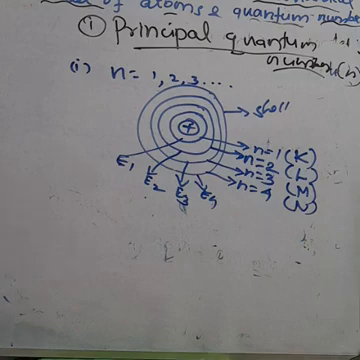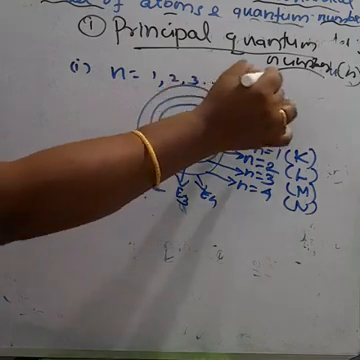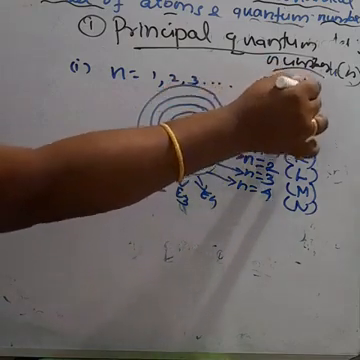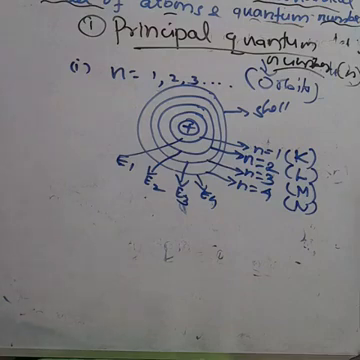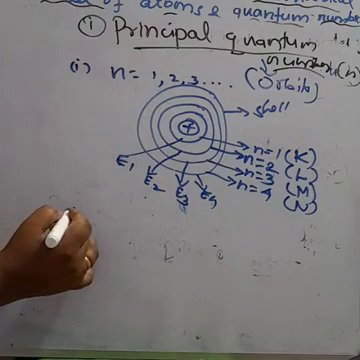Given about, it represents the orbits. Principal quantum number represents the orbits. Okay, this is the first point. And what about the second point of the principal quantum number? What about the second point?